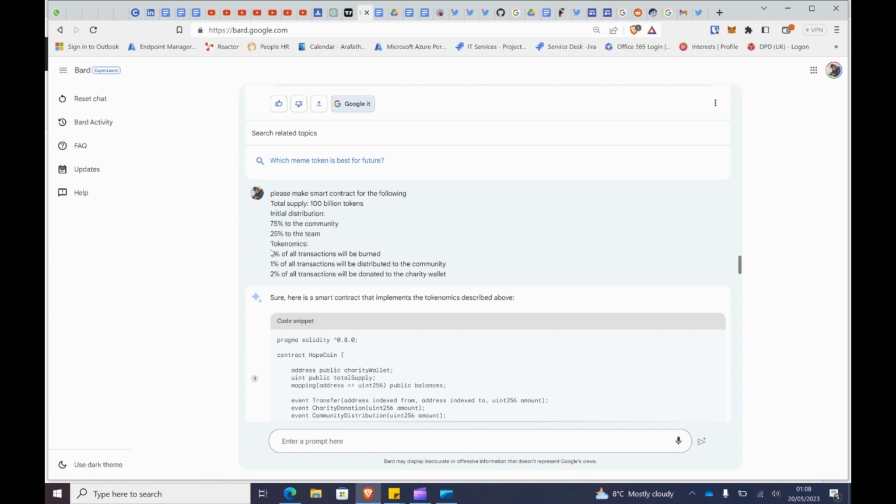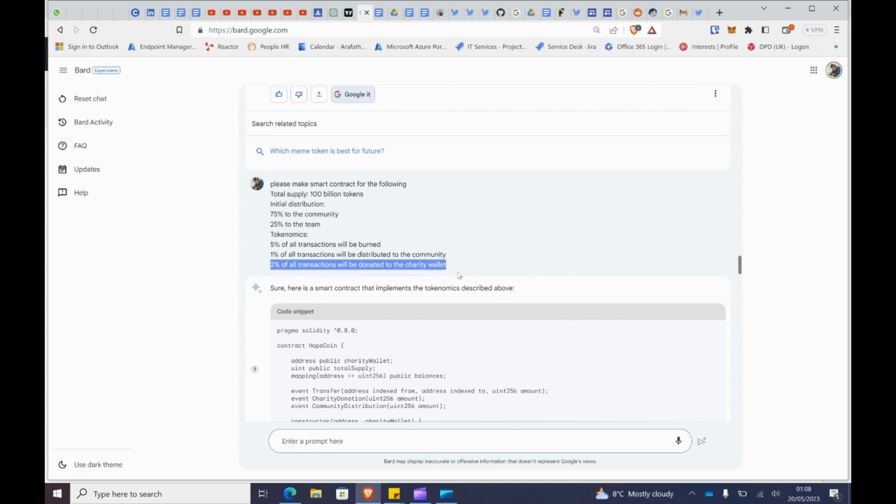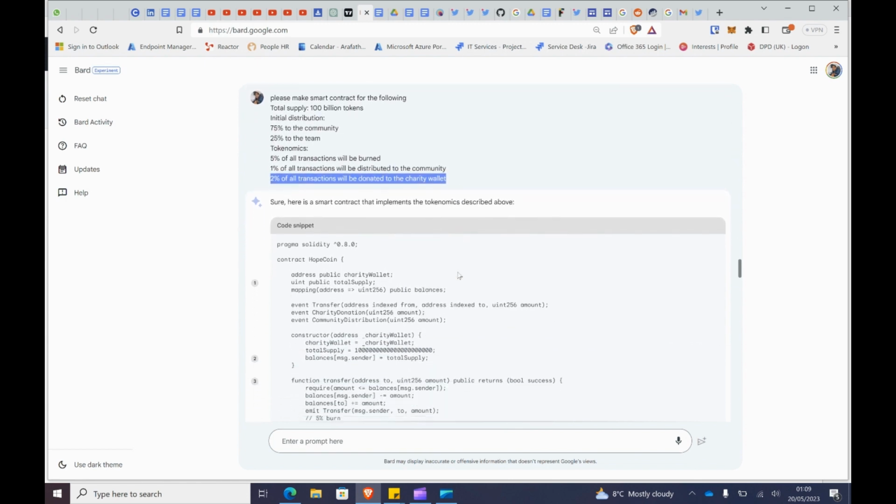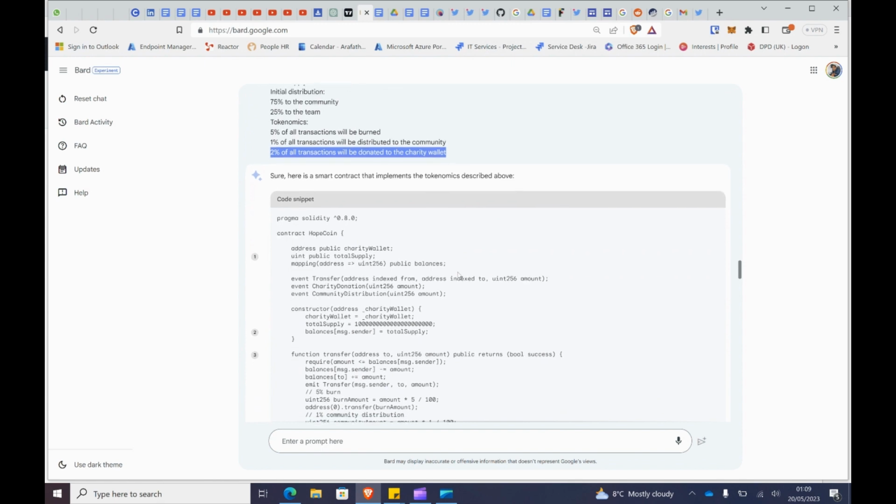Then the tokenomics: 5% of all transactions will be burnt. 1% of all transactions will be distributed to the community, so that's going to go to the community. And we have increased 2% of the transaction to be donated to the charity wallet, so that's going to go to the charity wallet. Okay.